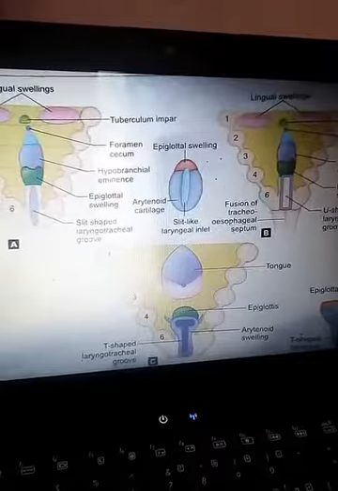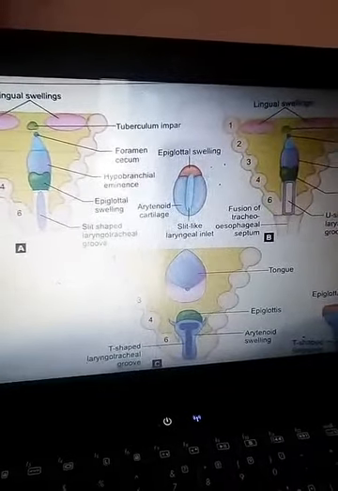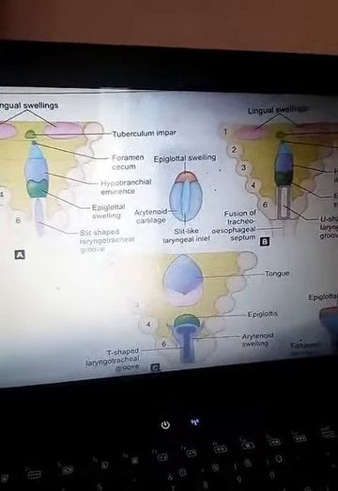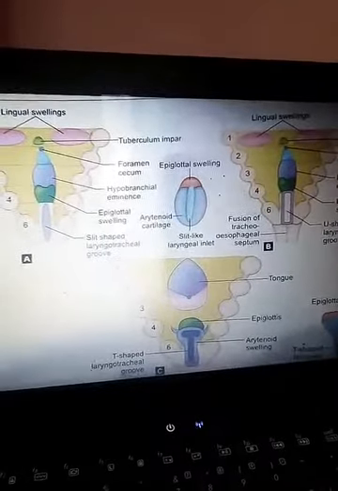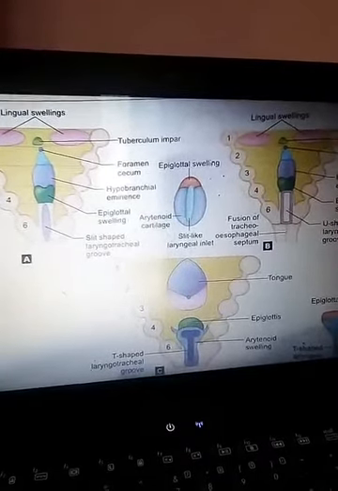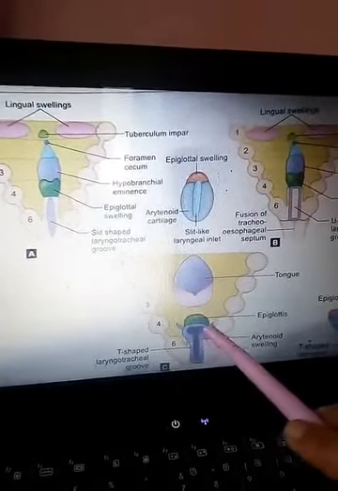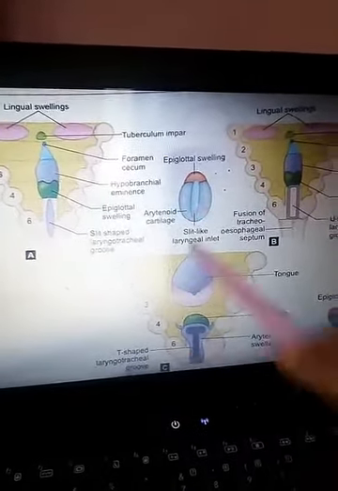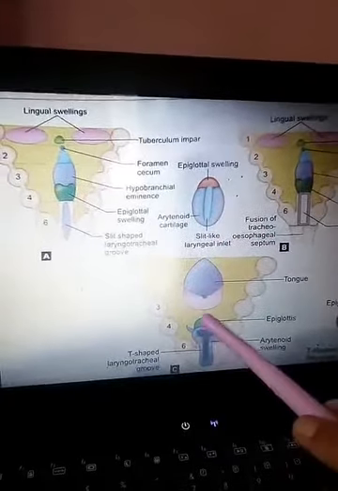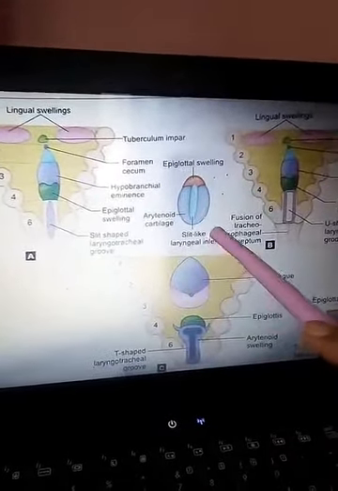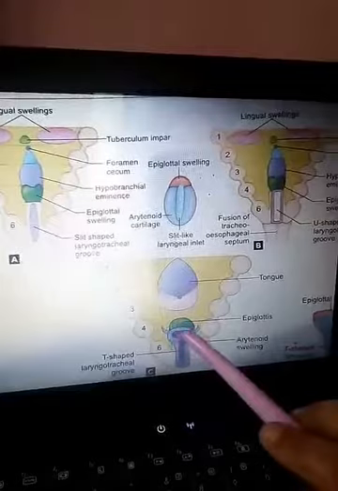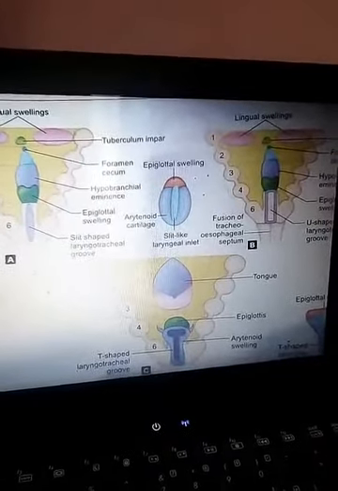Because of the proliferation of the mesenchyme of the fourth and sixth arch, this U-shaped laryngeal inlet changes into a T-shaped one. First it was U-shaped, then because of the proliferation of the mesenchyme of the fourth and sixth pharyngeal arch, it becomes T-shaped.